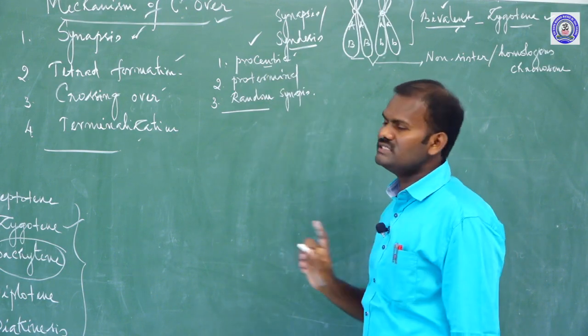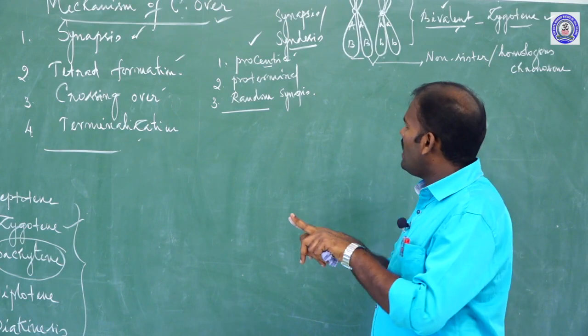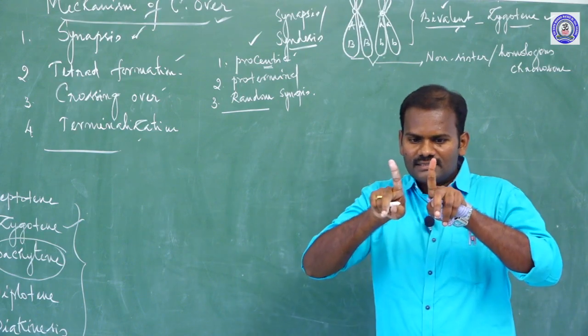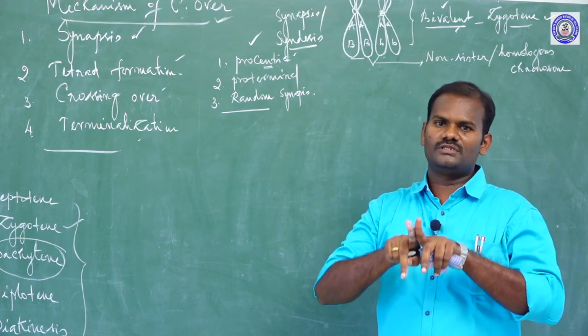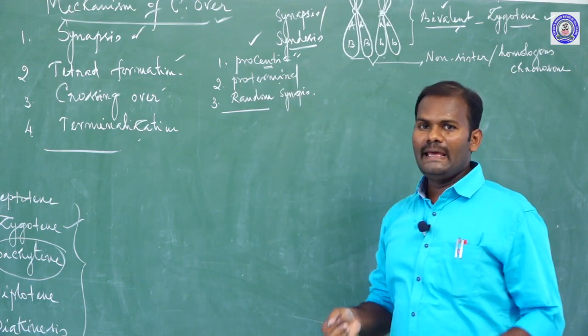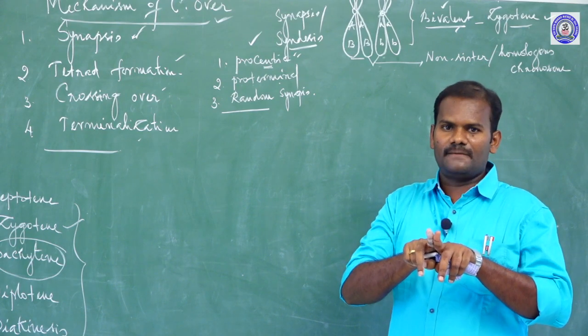What is procentric? Pairing of homologous chromosomes starts at the center or middle of the chromosomes. Then what is proterminal? Pairing starts from the tip towards the center.